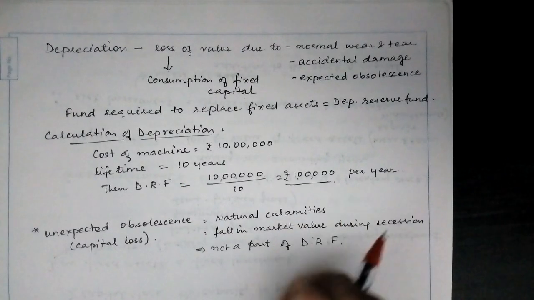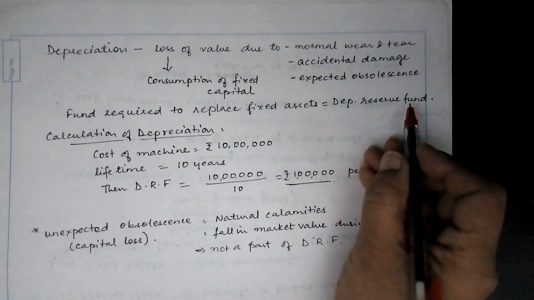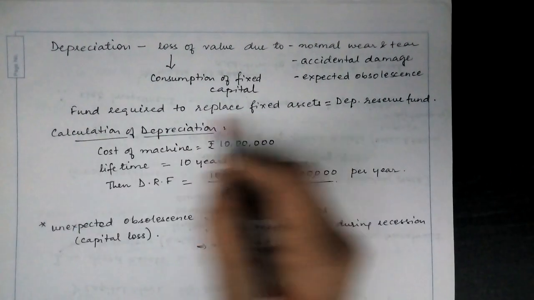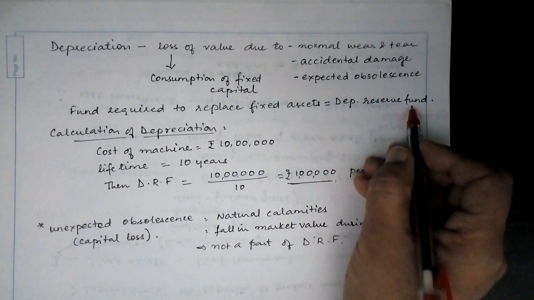So, it is always required to have a depreciation reserve fund. Now, the fund required to replace fixed assets would be called the depreciation reserve fund.